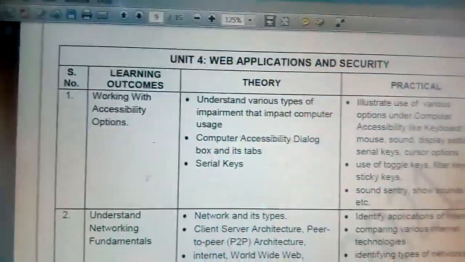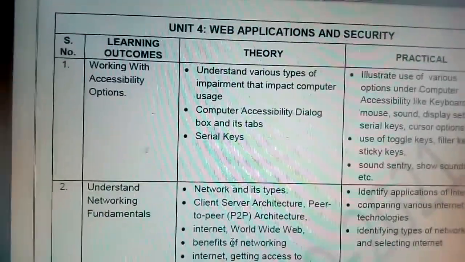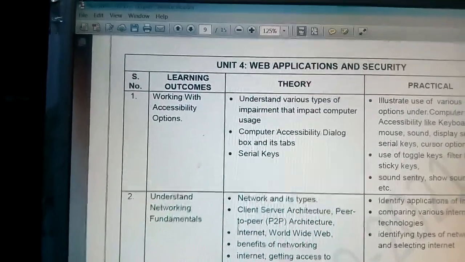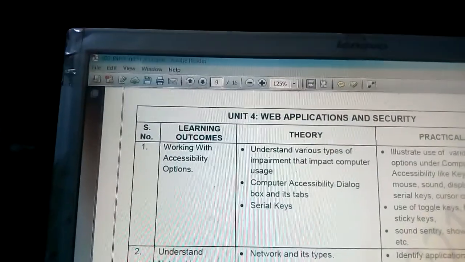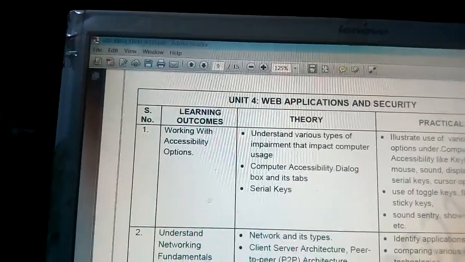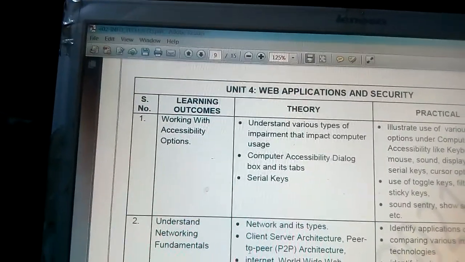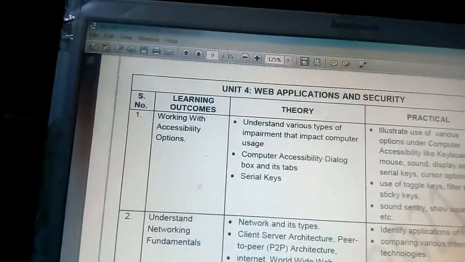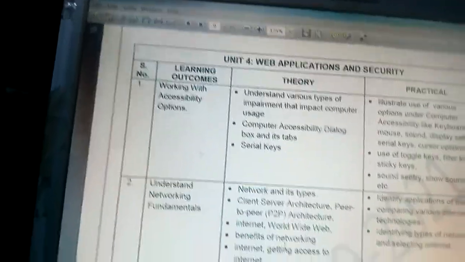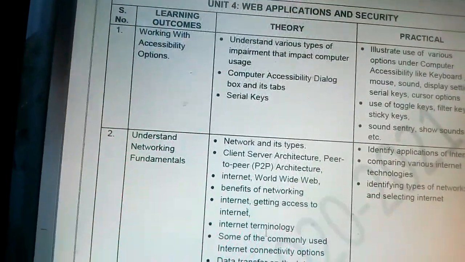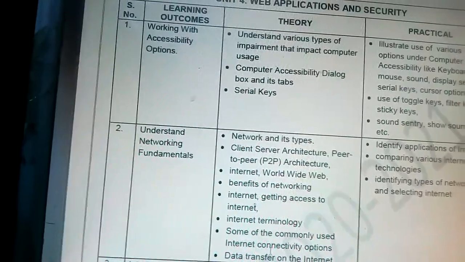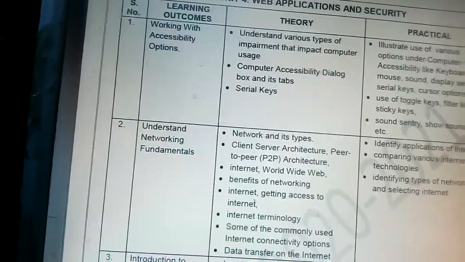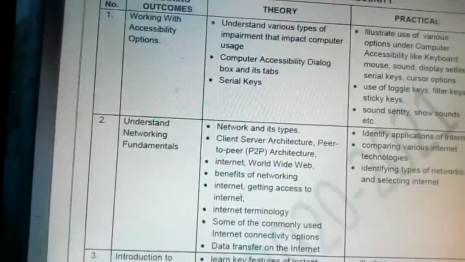In Web Application Unit 4, we have completed working with accessibility options: serial keys, then the computer accessibility dialog box. Various types of impairment, visual impairment and others, we have seen. Then network fundamentals, P2P architecture. Then the World Wide Web, benefits of networking, getting access to the internet. Different terms used in the internet we have discussed. Data transfers on the internet.